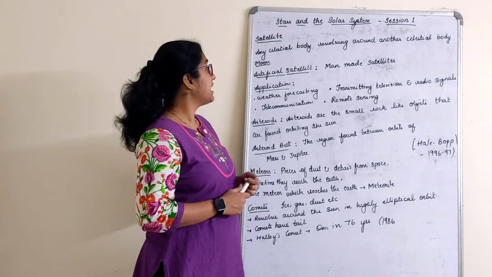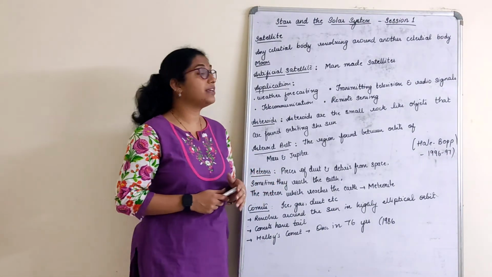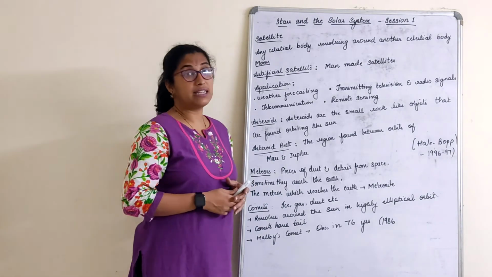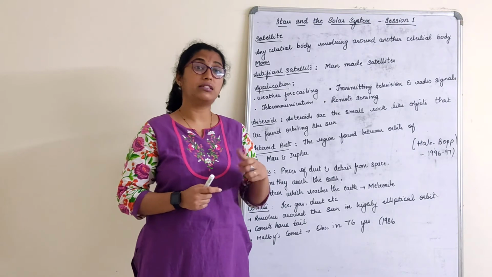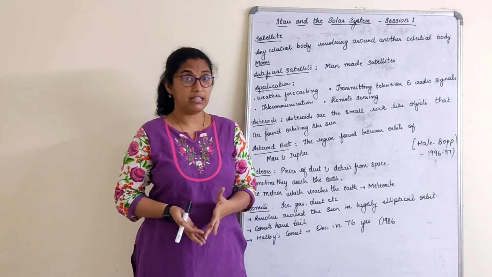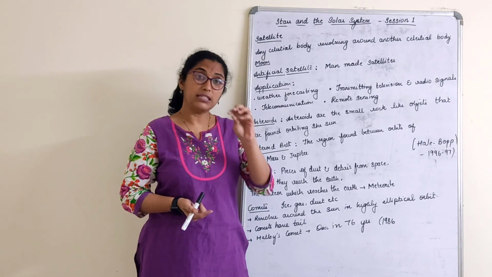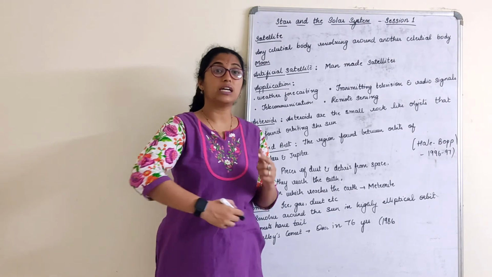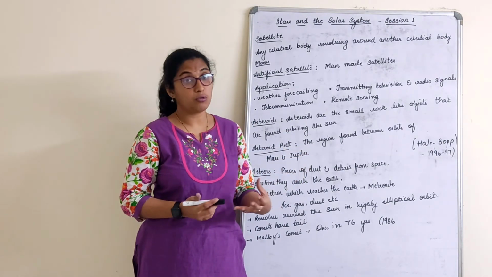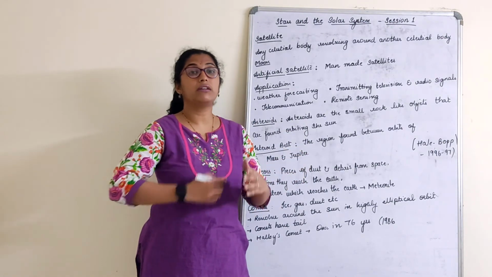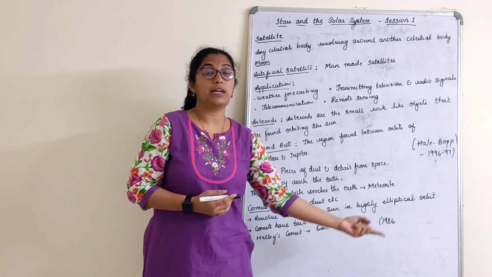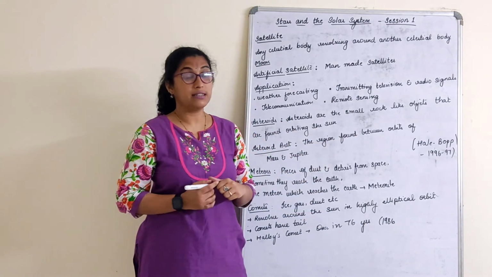Satellite. Any celestial body revolving around another celestial body is called a satellite. Now, the moon is a natural satellite of our Earth, right? The moon is a celestial body that revolves around the Earth. As we discussed, Jupiter has 4 moons, and those 4 moons revolve around Jupiter. Any celestial body revolving around another celestial body is called a satellite.